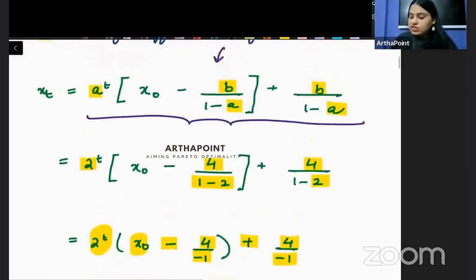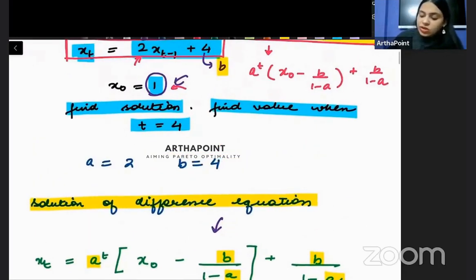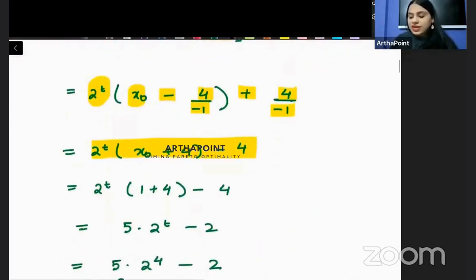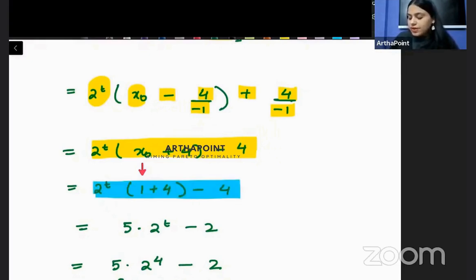अब ध्यान से देखो, what is it saying? It is saying that your initial value x naught is 1. So beta, here in the same question, instead of x naught, I am going to plug the value as 1. यहाँ पे हम 1 plug in कर देंगे. So I will get 2 to the power t, 1 plus 4 minus 1, which means 5 into 2 to the power t.